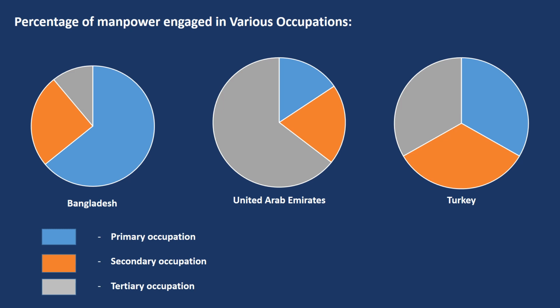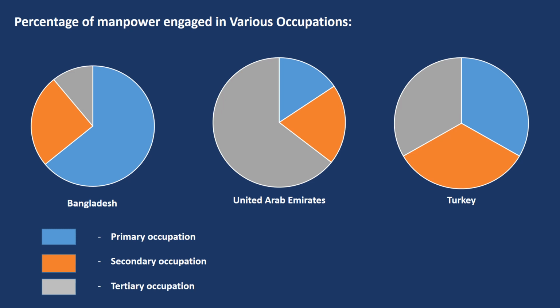Which country has more manpower engaged in secondary occupation? And the answer is Turkey, because brown color shows more percentage in Turkey. Which country has more manpower engaged in tertiary occupations? And the answer is UAE, because grey color, which shows the tertiary occupation, is more in UAE.